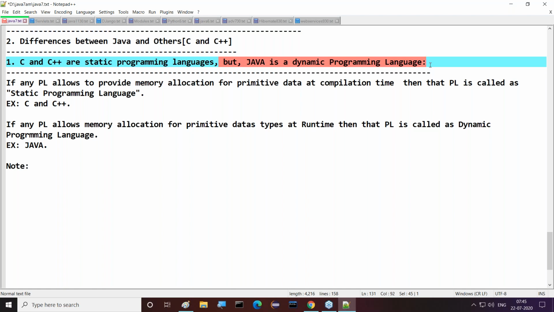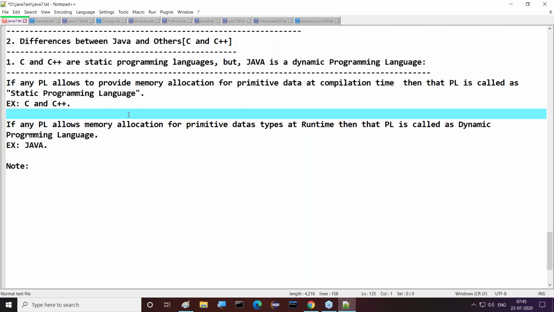This is my statement. I want to give clarity on this statement. That's why I gave clarity on when a programming language is a static programming language and when a programming language is a dynamic programming language. I gave some points for when a programming language is static.